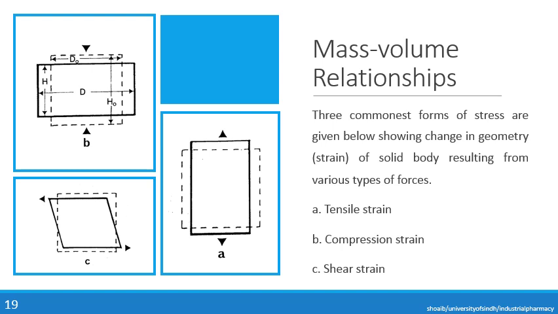While figure number B shows the compression strain. The dotted line shows the actual shape of the material, while when the material is compressed from two different directions to a central position, again its shape changes and it becomes from square to a rectangular shape. While in figure number C, the shear strain is applied, which is applied from two different but opposite directions, and because of that there is a change in the regular shape of that square shaped material.